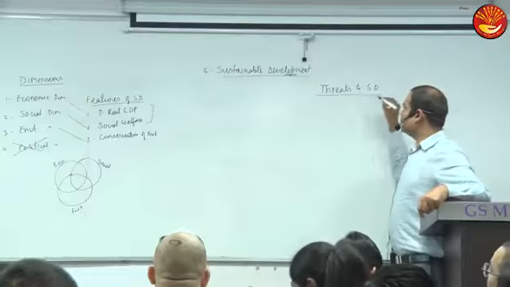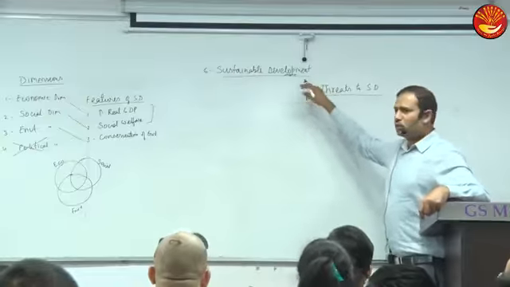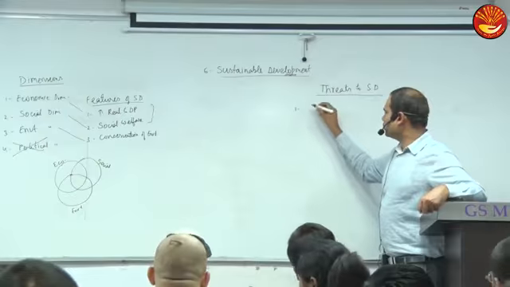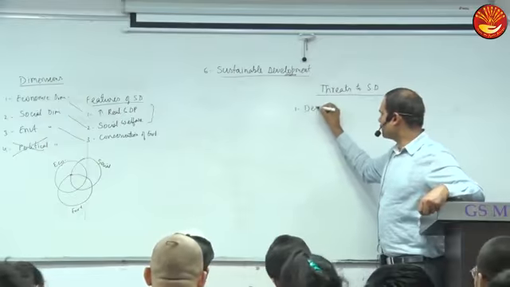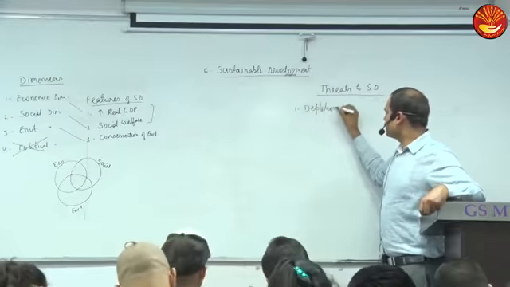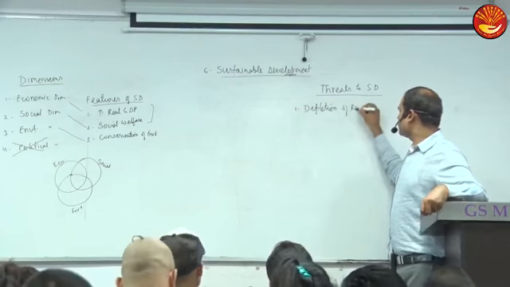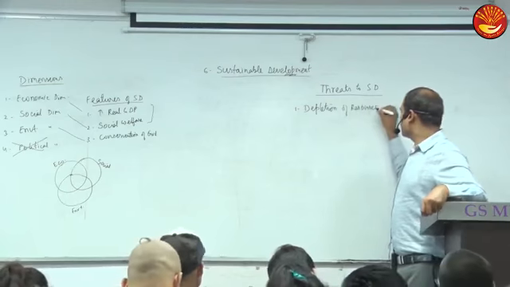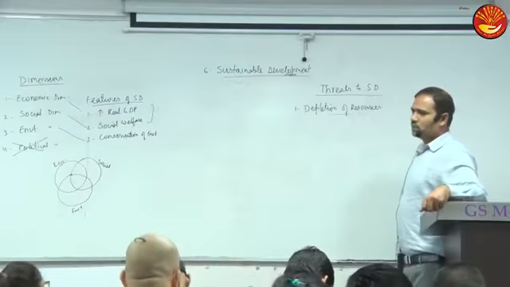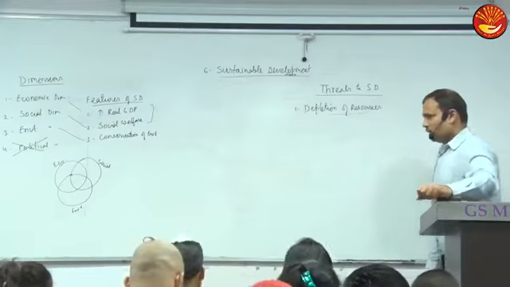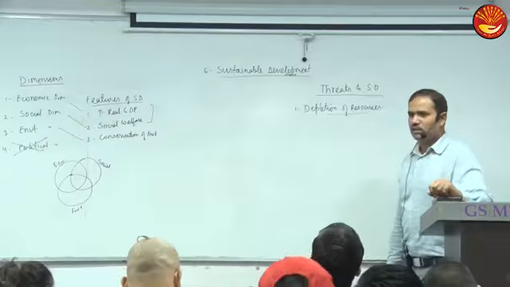Now threats. So threats will make it more clear. One threat is depletion of resources. Do we need resources for development or not? For producing?